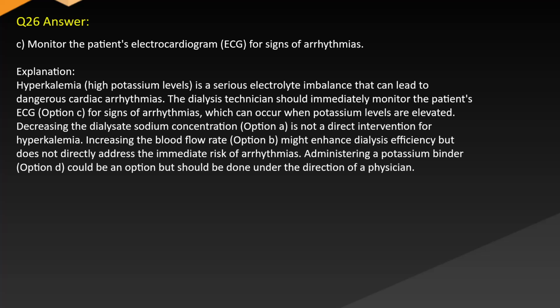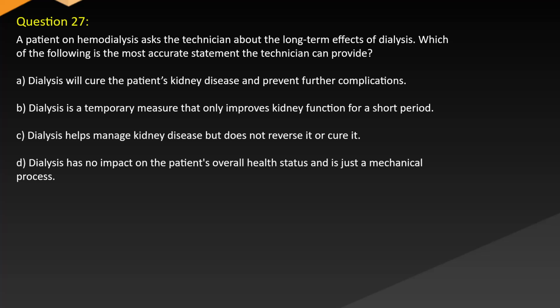Increasing the blood flow rate, option B, might enhance dialysis efficiency but does not directly address the immediate risk of arrhythmias. Administering a potassium binder, option D, could be an option but should be done under the direction of a physician. Question 27. A patient on hemodialysis asks the technician about the long-term effects of dialysis. Which of the following is the most accurate statement the technician can provide?